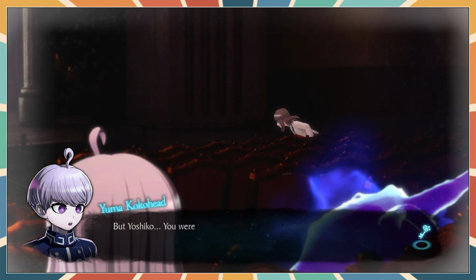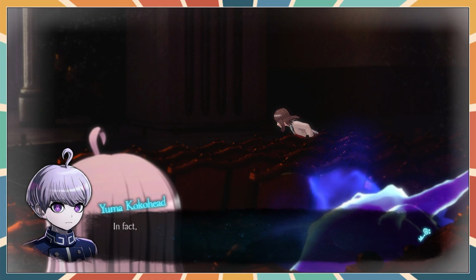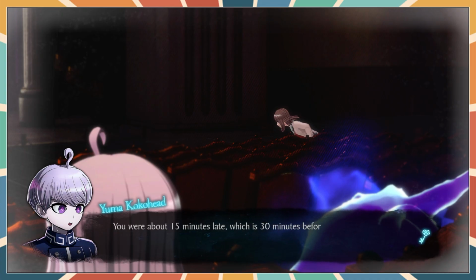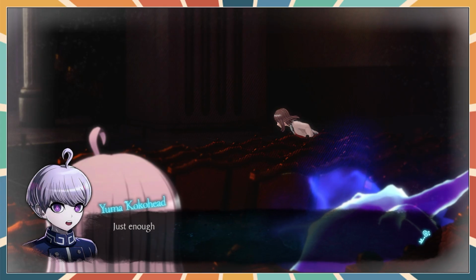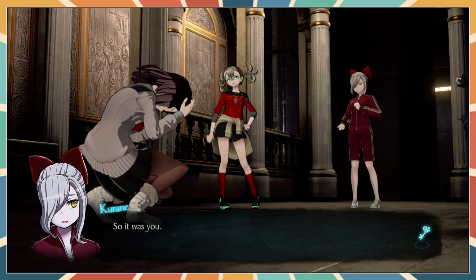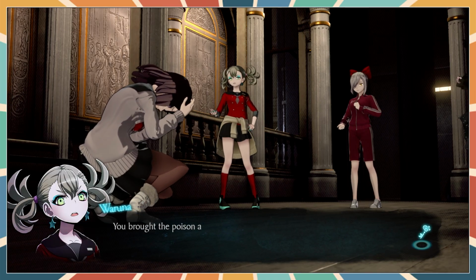But Yoshiko, you were working backstage, so you were the only one who could move about freely. In fact, you arrived late to the theater hall after the performance had already begun. You were about 15 minutes late, which is 30 minutes before the duel of poisoned cups. Just enough time for the poison to be lethal. So it was you. You brought the poison and got Kaden to drink it.